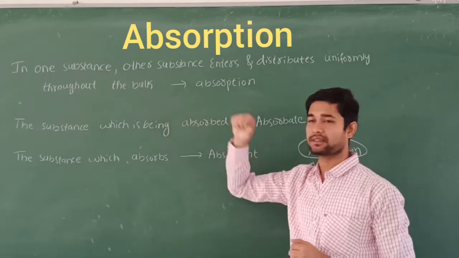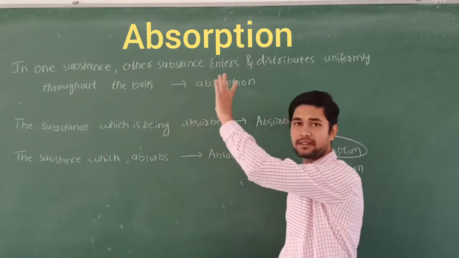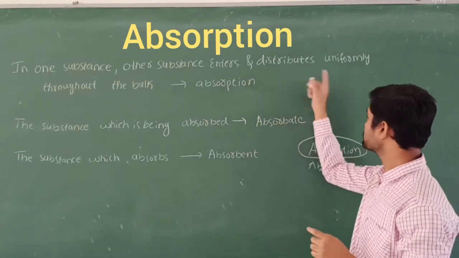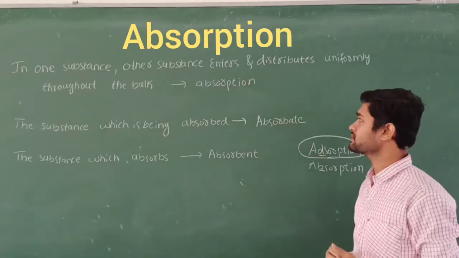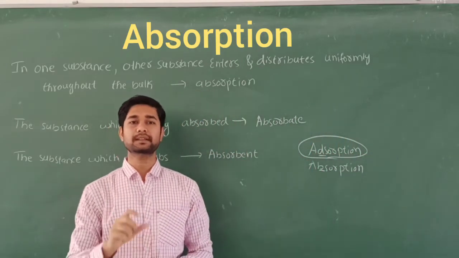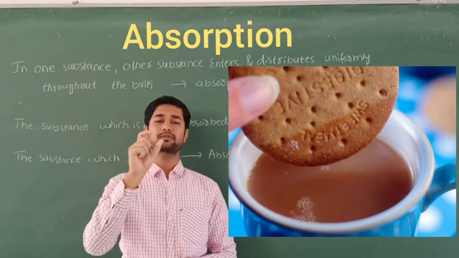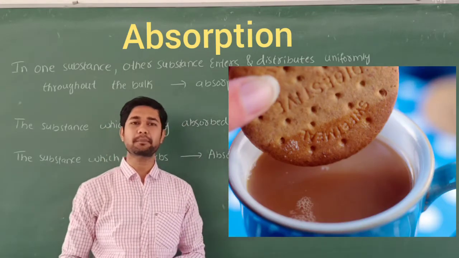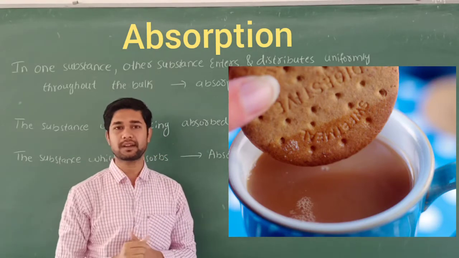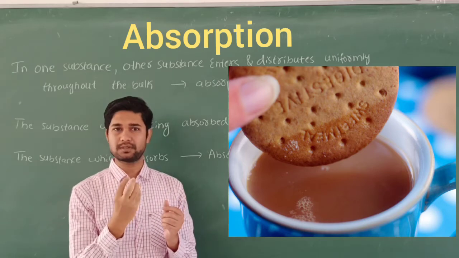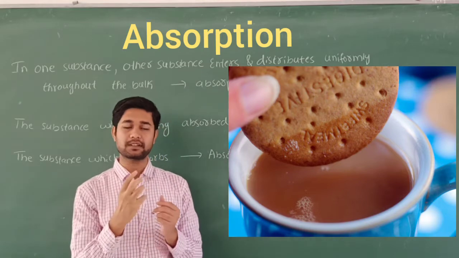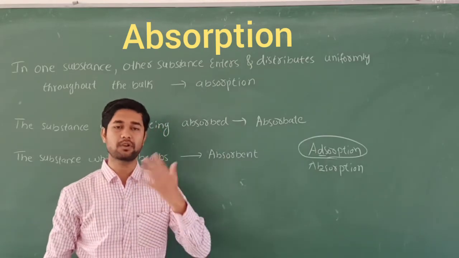So in one substance, the sponge, the other substance, water, enters and distributes uniformly throughout the bulk. That is called absorption. There are many examples. Take a teacup: you dip a biscuit into the tea or coffee, and what does the biscuit become? Wet. The tea or coffee molecules directly enter into the biscuit. That is the absorption phenomenon taking place there.